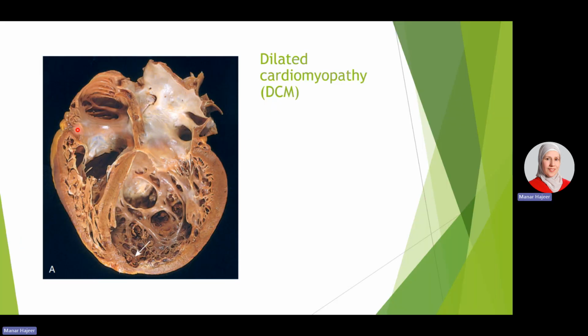As you can see here, this is the dilated cardiomyopathy. The wall may undergo thinning, the lumen is so much dilated, and there is an abnormality in the contractile ability of the heart. This is considered dilated cardiomyopathy. The size of the heart is markedly increased, even it is apparent on chest X-rays.